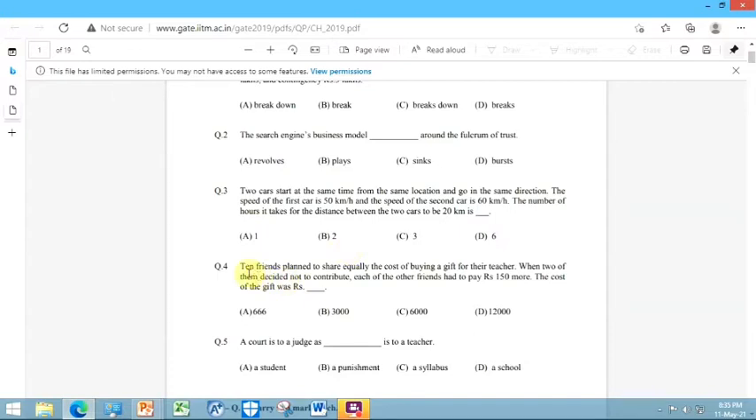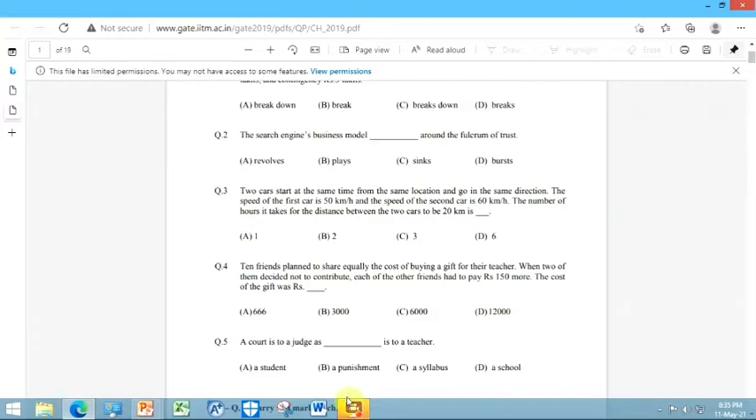Now question 4. Ten friends planned to share equally the cost of buying a gift for a teacher. So there were 10 friends and they decided to buy a gift. When two of them decided not to contribute, how many are left? The answer is 8 students are left. When two decided not to contribute, each of the other friends had to pay rupees 150 more. Hence those who are contributing have to pay 150 rupees more.